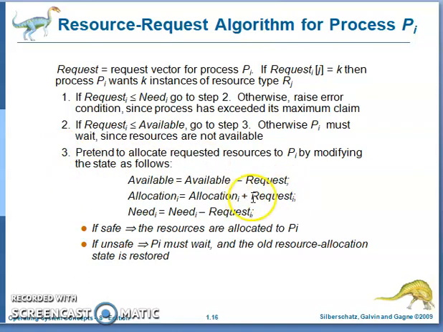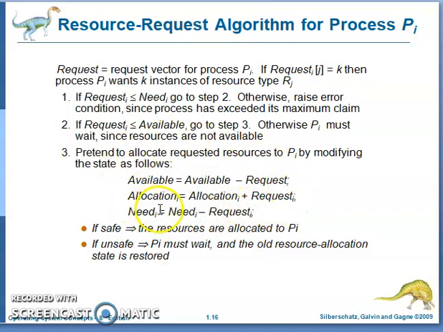Since the requested resources are available, allocation is allocation plus request. If the requested resources are allocated to the process, the available value is decreased: available is equal to available minus request. Similarly, the need of that process Pi is equal to the previous need minus the allocated resources, the request.